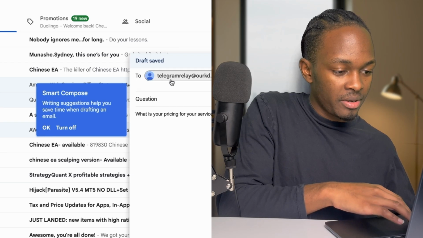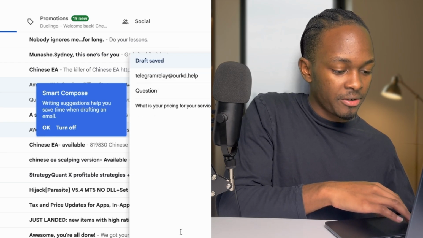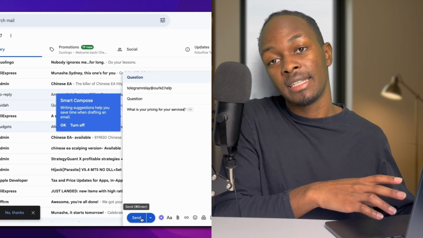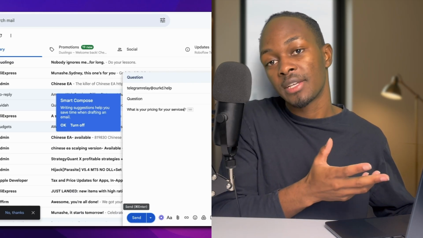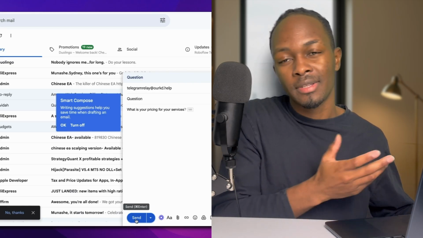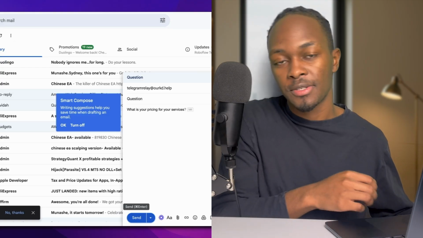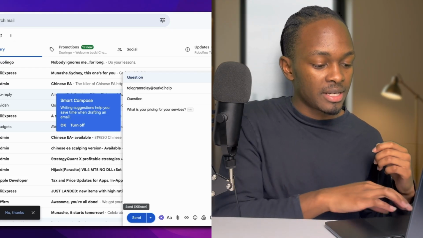Let me just confirm the email, telegramrelay@rkd.help. And by the way, you can add in your custom emails if you want to, something like support@yourbusiness.com. And then here I'm going to click send.